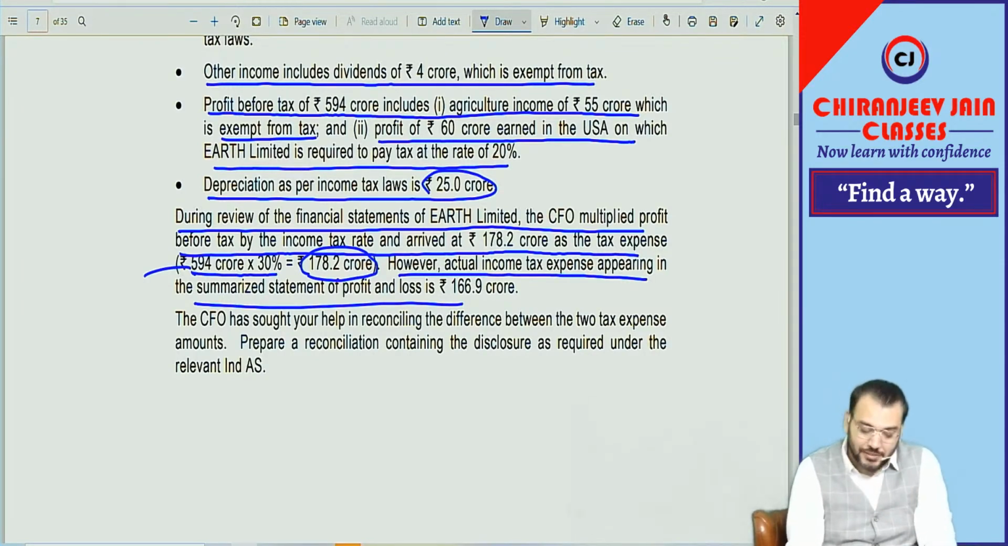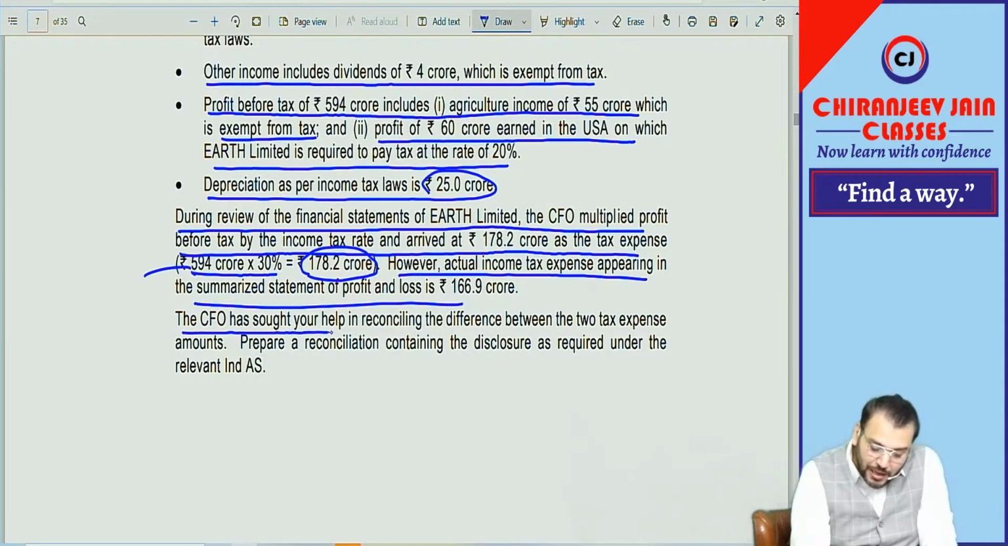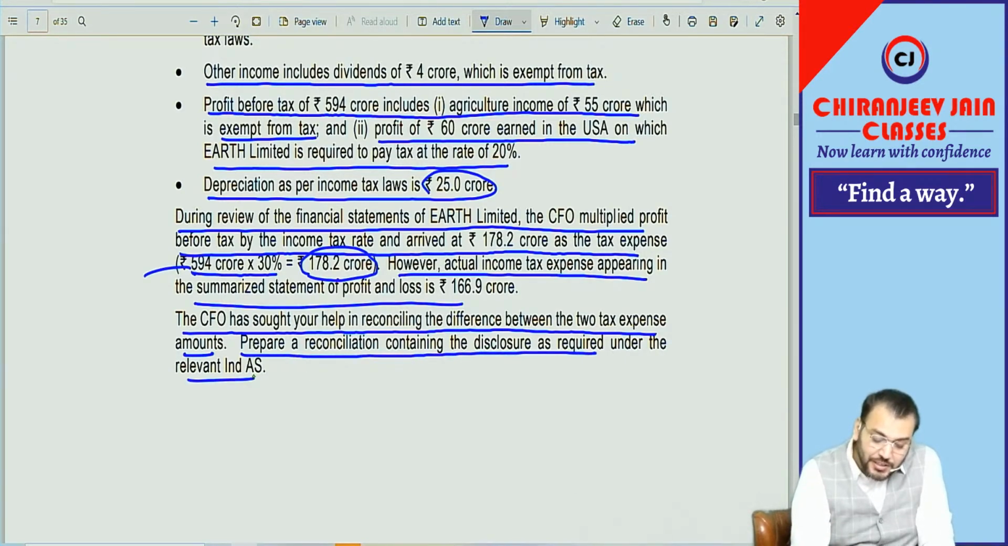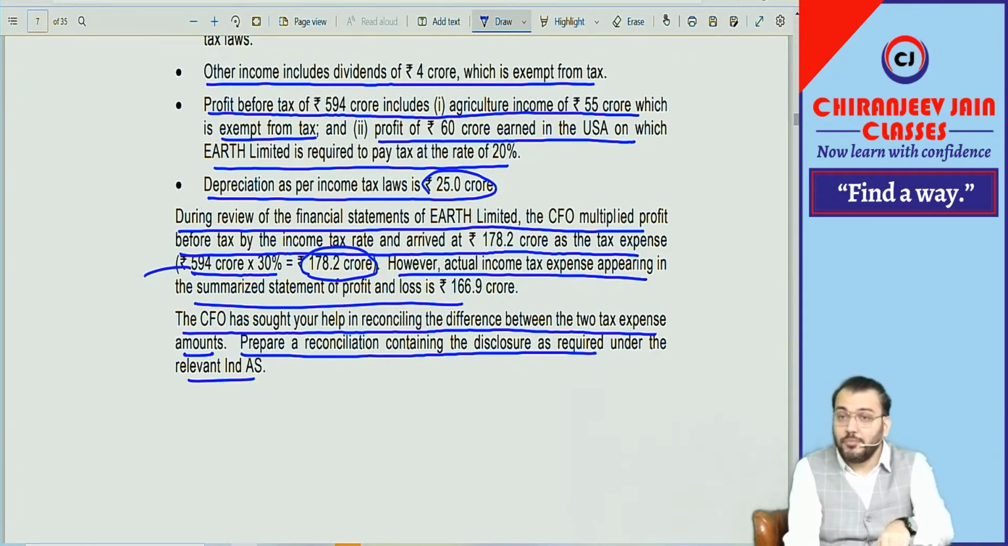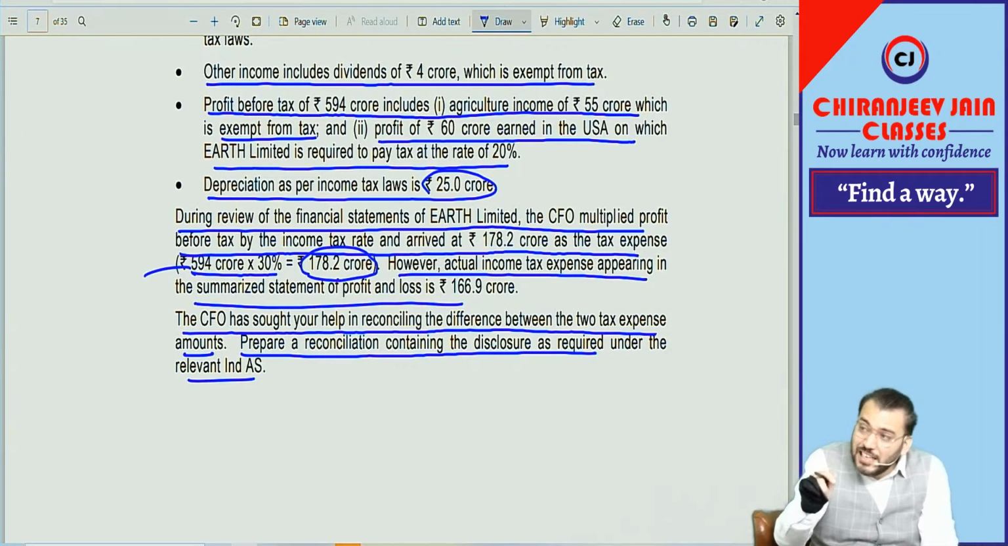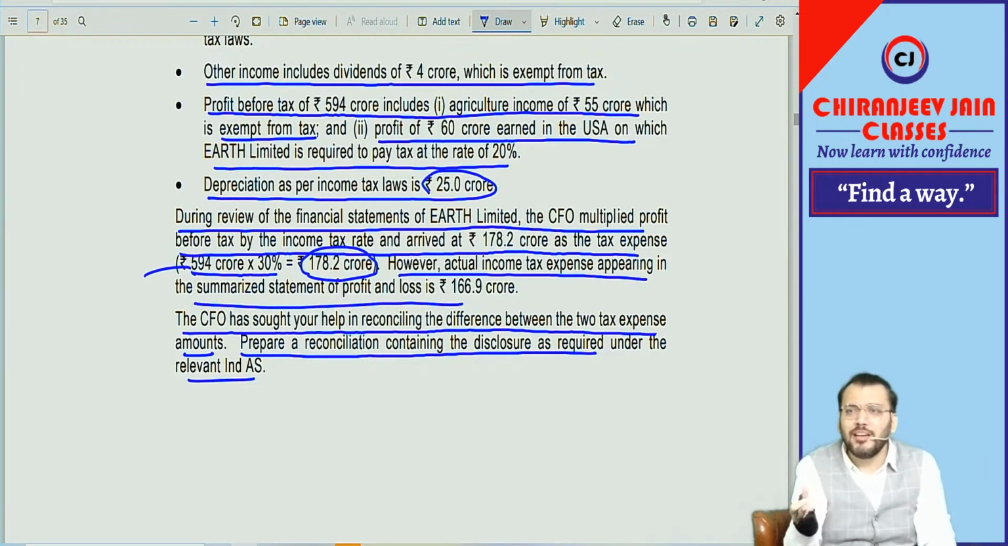Correct. The CFO has sought help in reconciling the difference between the two tax expense amounts. Prepare a reconciliation containing the disclosure as required under the relevant Ind AS. This is a fantastic question. This question is beautiful. But it does not mean that we have not done this concept in class. I have already said whenever new questions come, if you have done that concept in detail, you can do it on your own.